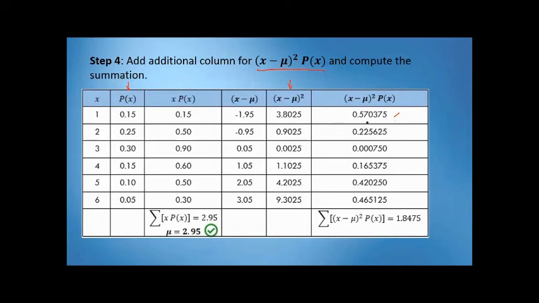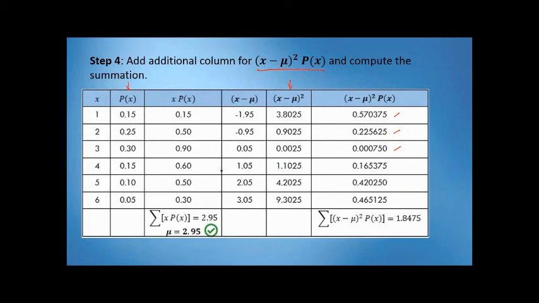Next, second row, 0.9025 multiplied to 0.25, the answer is 0.225625. Then third row, we have 0.0025 multiplied to 0.30, so that is 0.000750.